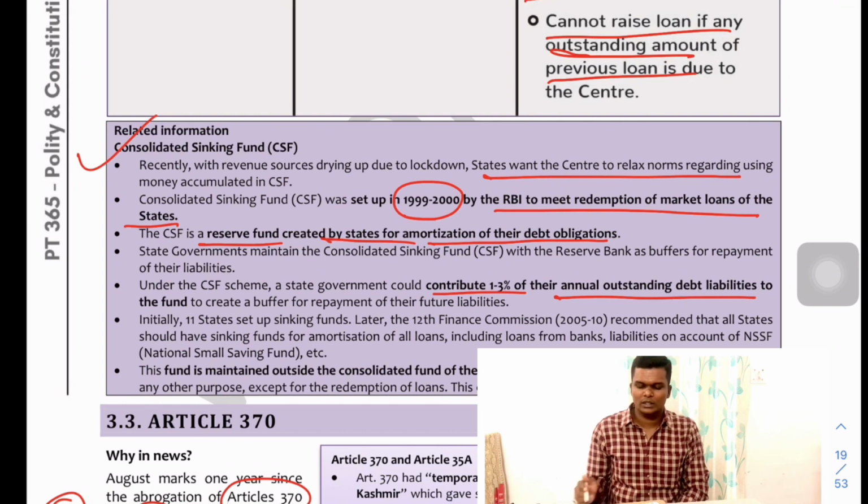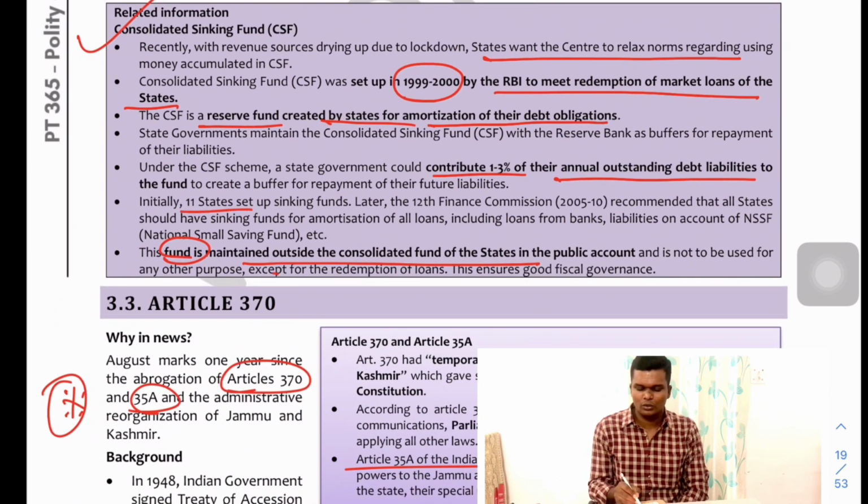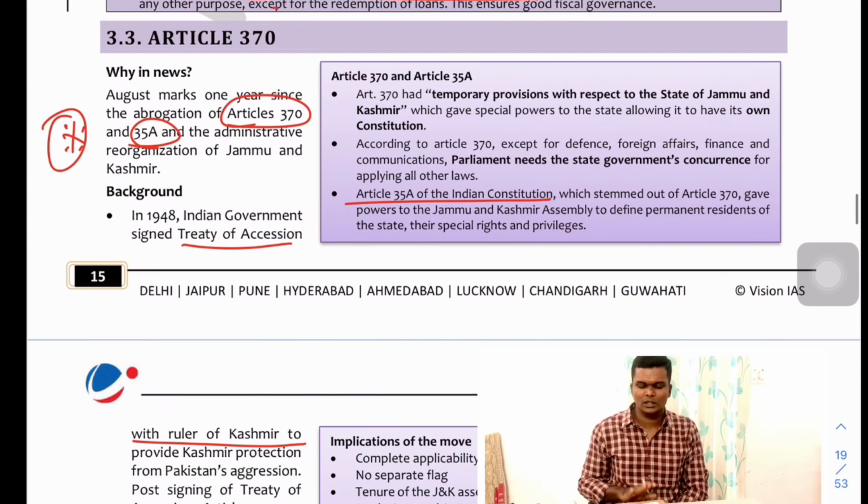Fine. So recently the states want the center to relax the norms relating to the CSF, Consolidated Sinking Fund, primarily due to the COVID pandemic situation. This fund is maintained outside the consolidated fund, in the public account. Initially 11 states set up the sinking fund. Later the 12th Finance Commission recommended that all the states should have the sinking fund. So this was the 1999 RBI sinking fund, a buffer to repay the debt.